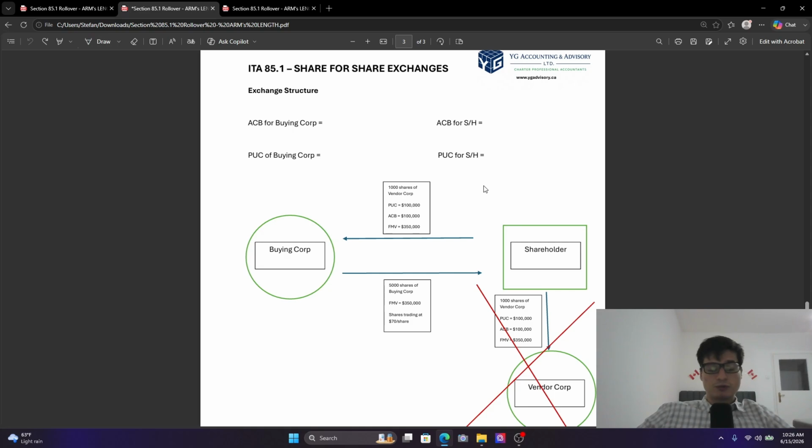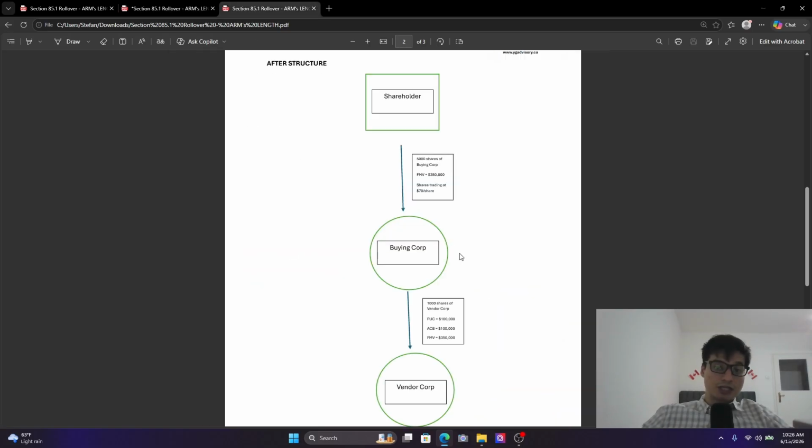There's no change. We want to make sure that it's as if there's no change between the shares that we owned of Vendor Corp and Buying Corp. So our ACB and our PUC will be transferred at the same amount. And the reason why they allow this is because of the share structure after. You'll see that we, the shareholder, own Buying Corp, who owns Vendor Corp now. We've pretty much had an indirect change. So we still own Vendor Corp indirectly through owning Buying Corp. And because of this, we can choose to roll it.